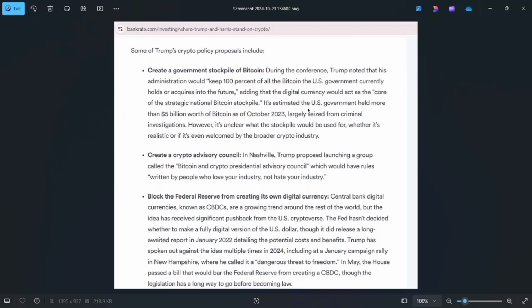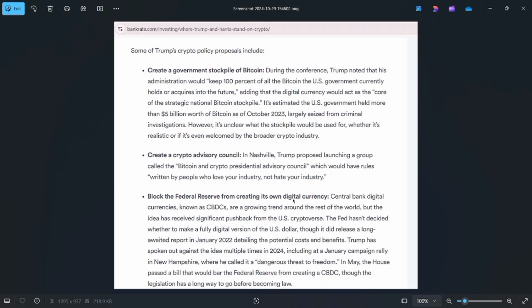Now guys, these are some policies of Donald Trump towards cryptocurrency. The source of this information is bankrate.com. He said he will create a government stockpile of Bitcoin. You can read the explanation over here. Second, he said he will create a crypto advisory council. Then he said he will block the Federal Reserve from creating its own digital currency, that's the central bank digital currencies. Personally, I'm also against central bank digital currencies. I don't advocate for them.